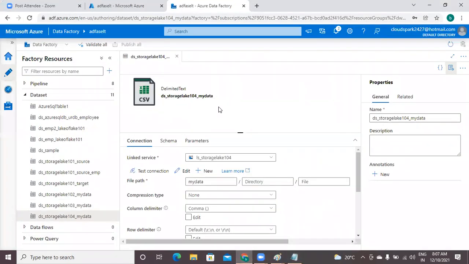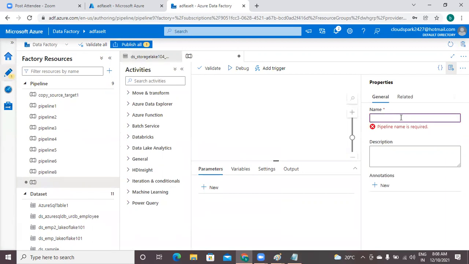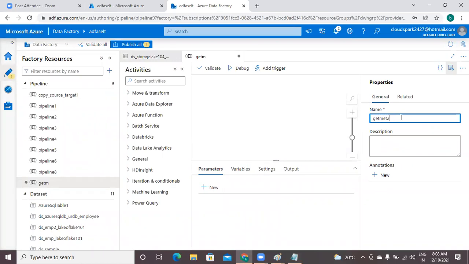Already we are in the ADF portal only. Go to the pipeline, new pipeline. Get metadata and filter. First, we check the combination of these two things. Only these two things we will see first.